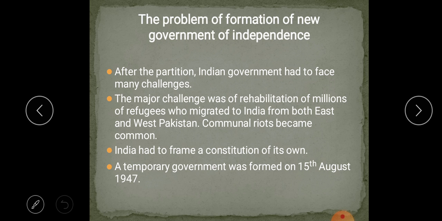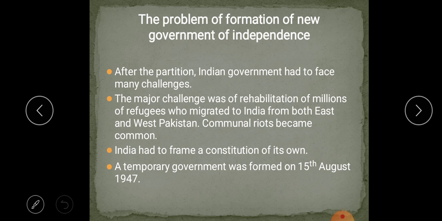Now before that, I'll tell you, which are all the problems India had to face? When the refugees came to India, the burden of providing shelter, employment, land, education, healthcare and a conducive social environment for these refugees fell on the government.